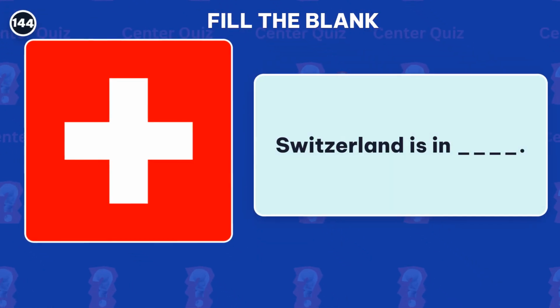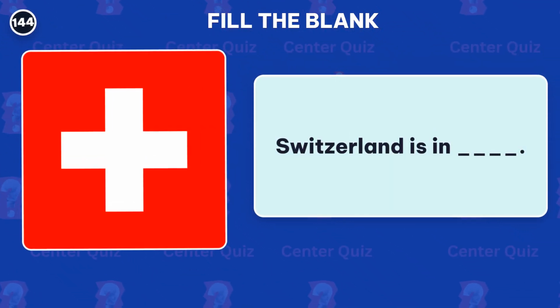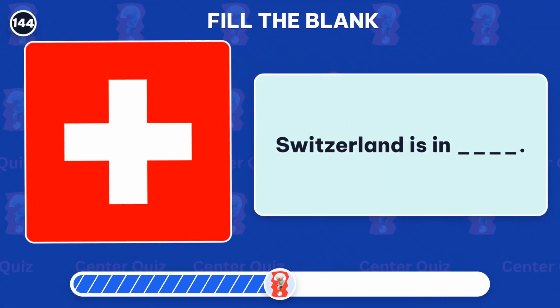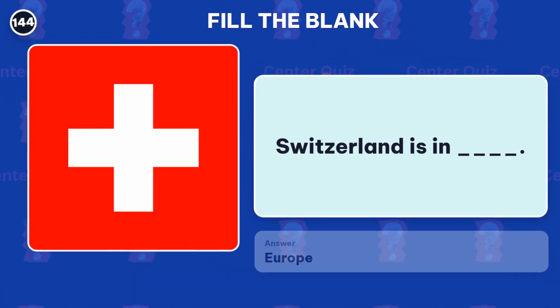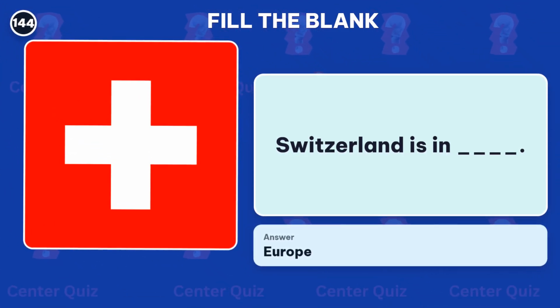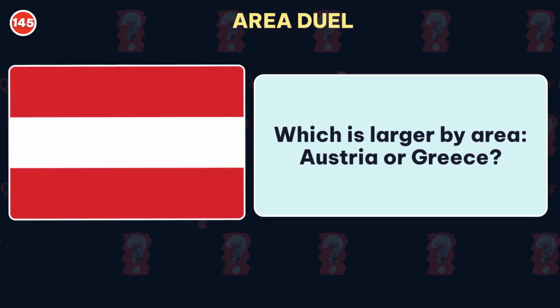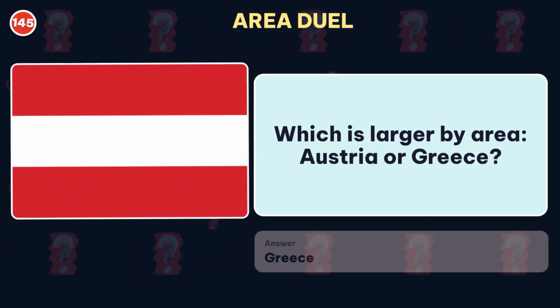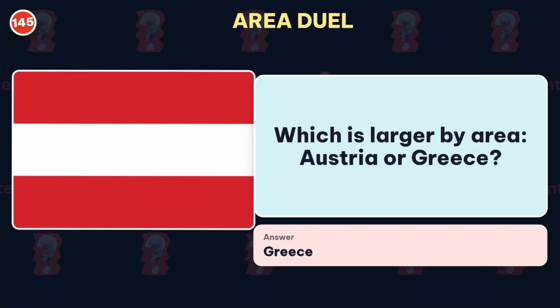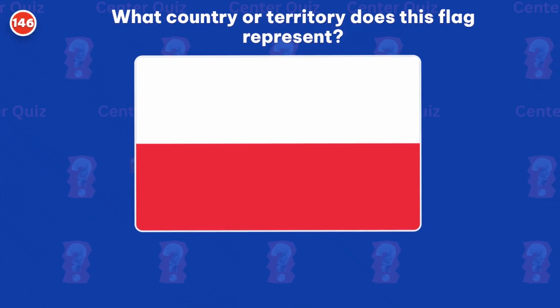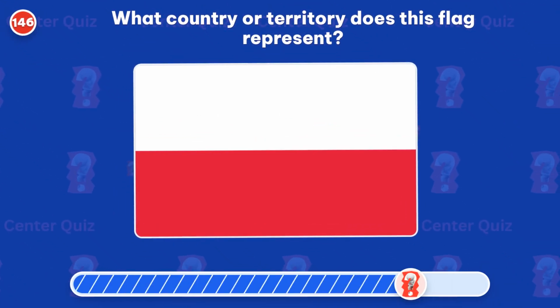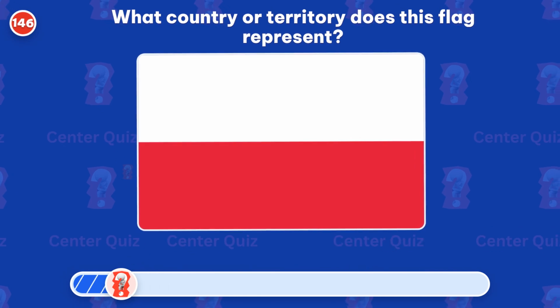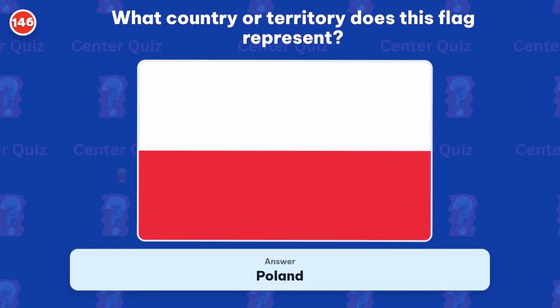Fill in the blank. Which continent is Switzerland in? Answer: Europe. Which is larger by area, Austria or Greece? The right pick is Greece. What country or territory does this flag represent? The right answer is Poland.